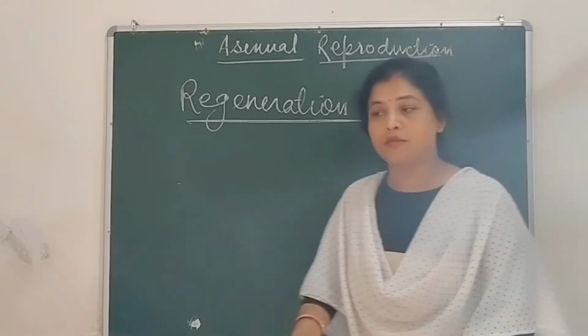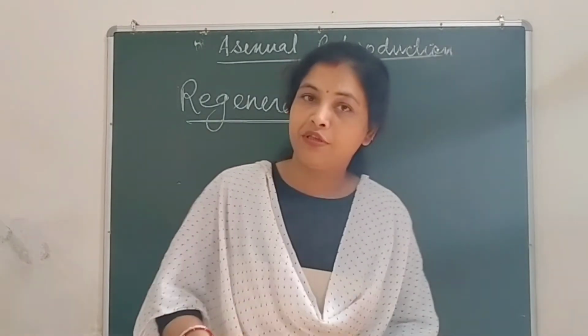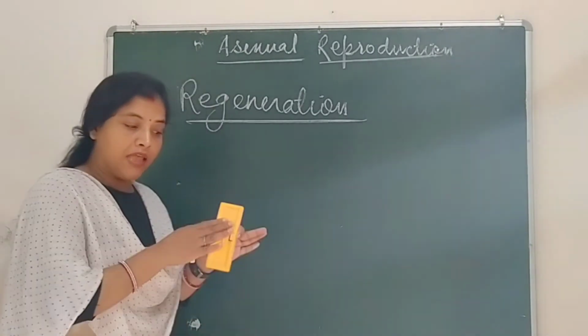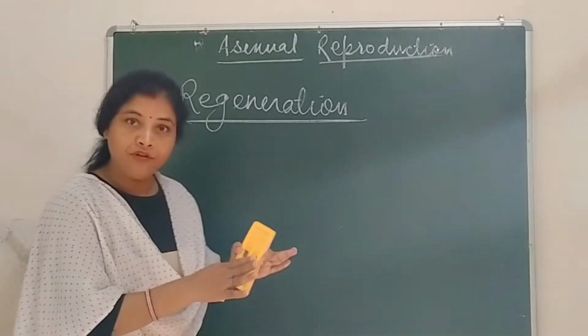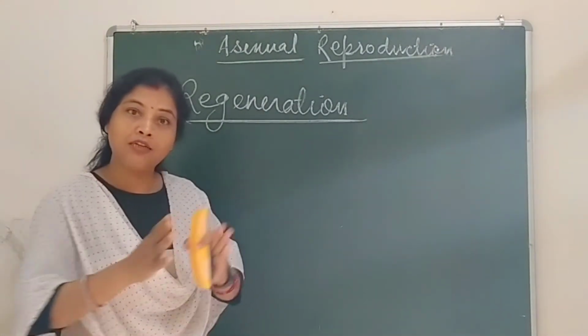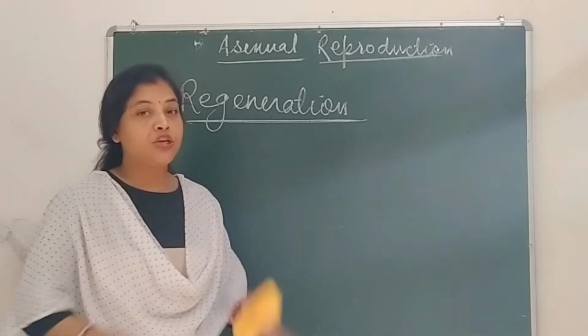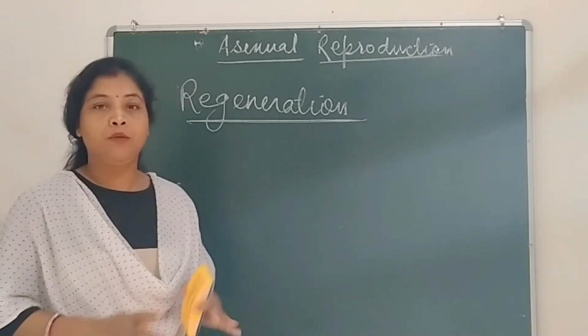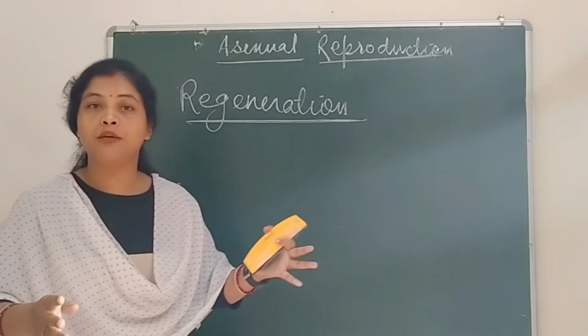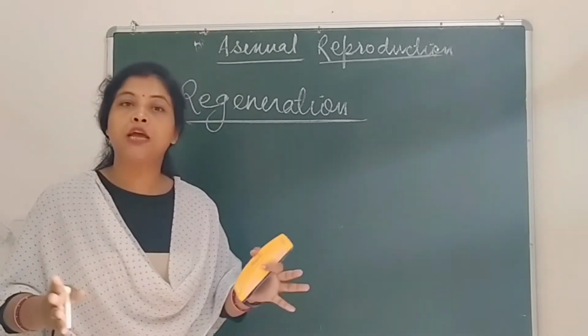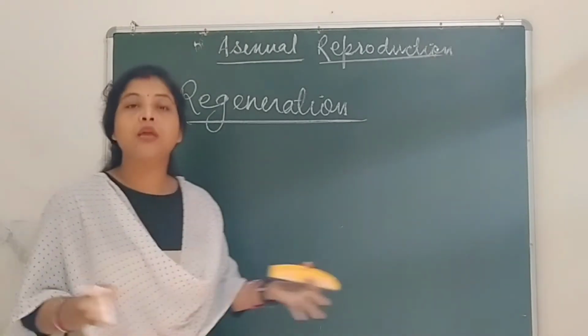We have organ systems: respiratory system, circulatory system, digestive system, and these systems are made of different tissues. हमारे शरीर में different types of tissues हैं. Epithelial tissues, muscular tissues, connective tissues, and they all have types too.